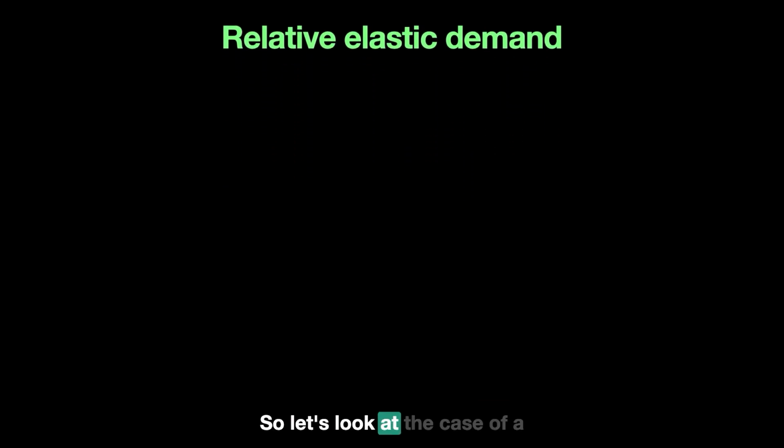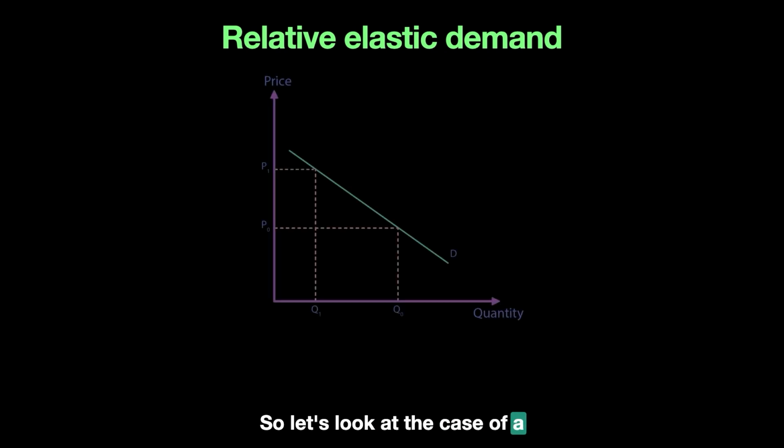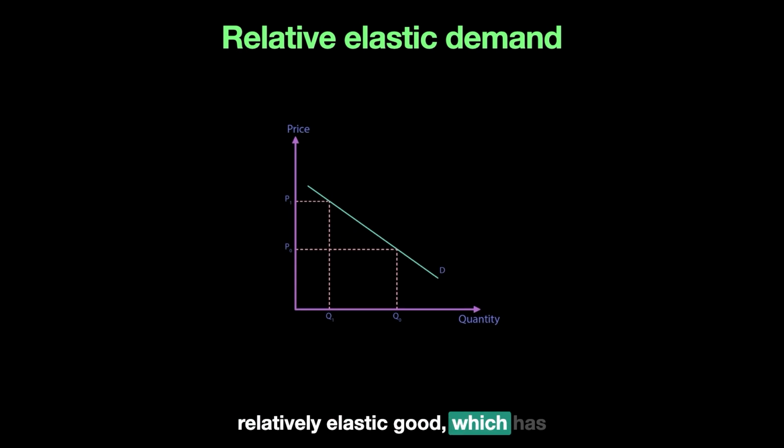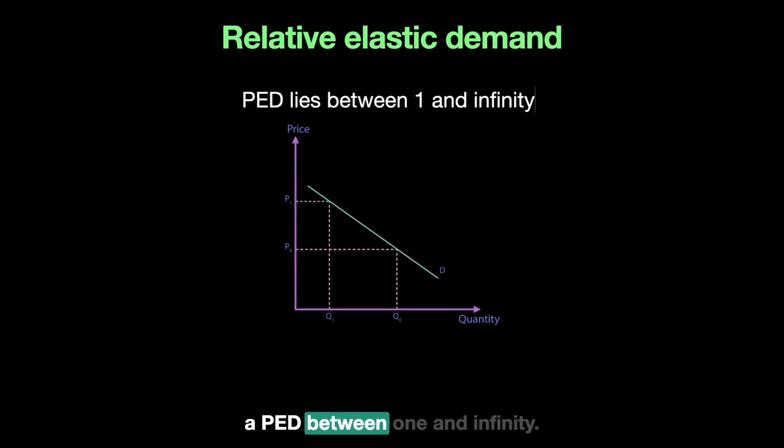So let's look at the case of a relatively elastic good, which has a PED between 1 and infinity. Now, what kind of a good will have such kind of a demand? Well, first of all, the percentage change in quantity demanded is greater than the percentage change in price.